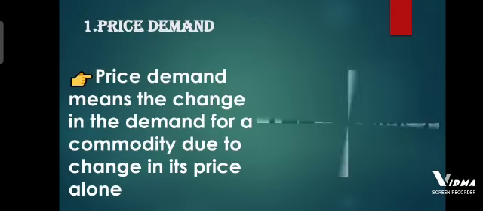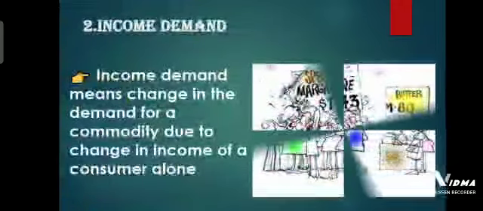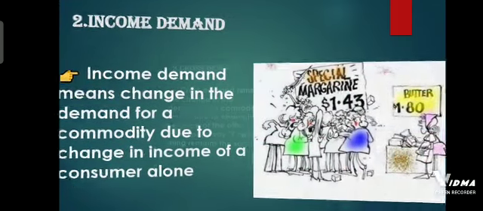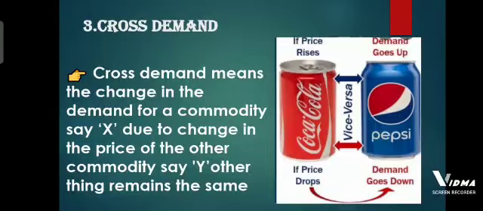Price demand. Price demand means the change in the demand for a commodity due to change in its price alone. Income demand. Income demand means change in the demand for a commodity due to change in income of a consumer alone. Cross demand. Cross demand means the change in the demand for a commodity, say X, due to change in the price of the other commodity, say Y. Other things remain the same.